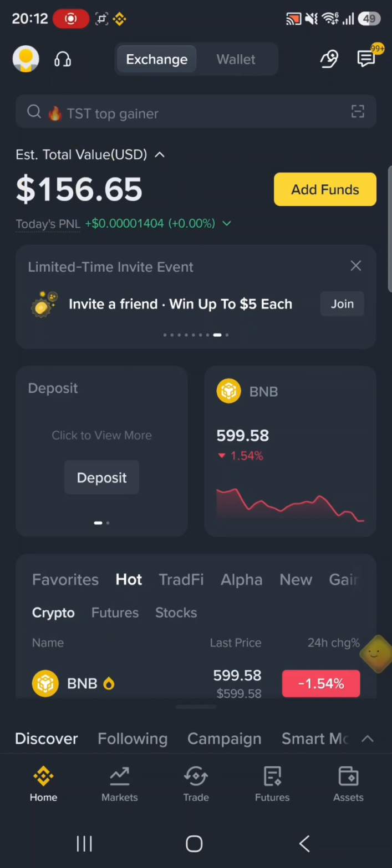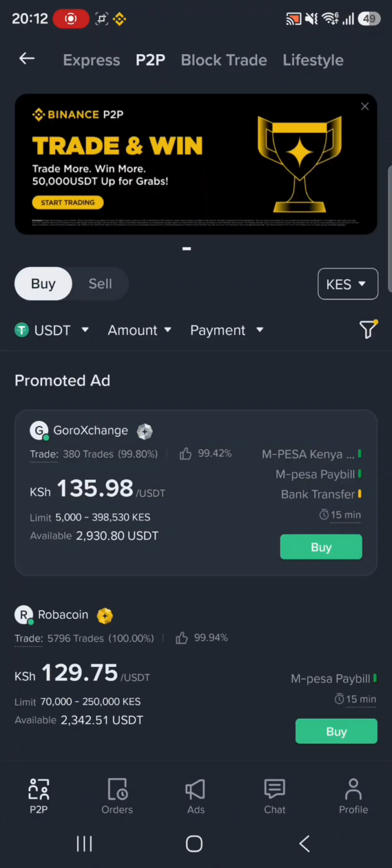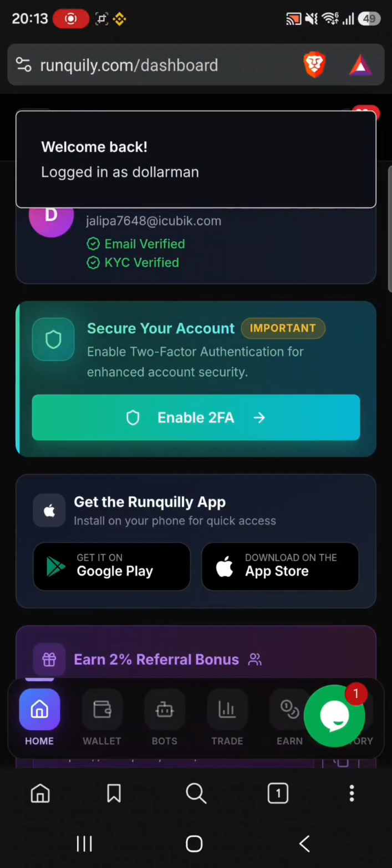So we have two platforms or exchanges, that is Binance, where we buy our assets at a lower price via P2P, and also we have Tranquilly, where we sell our assets at a higher price in a decentralized platform.